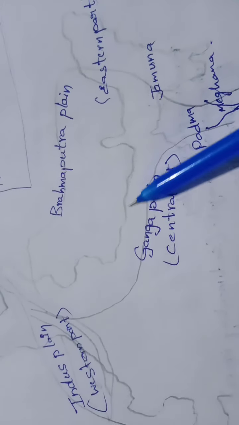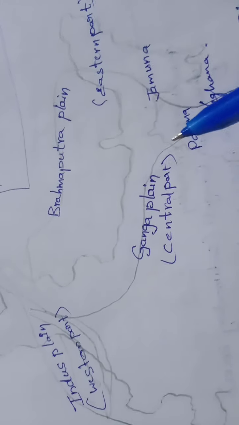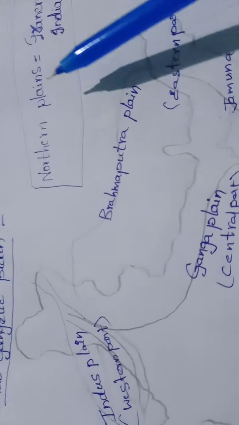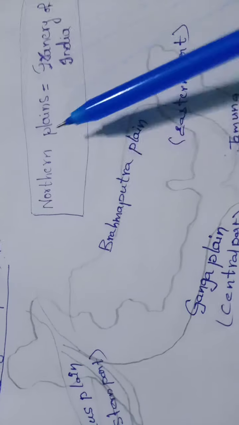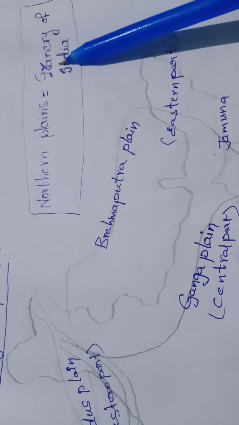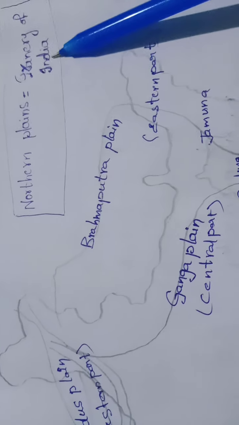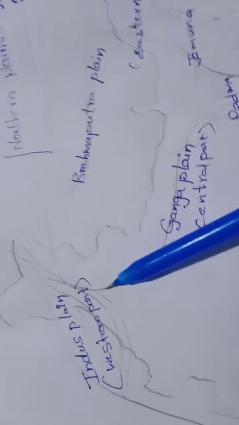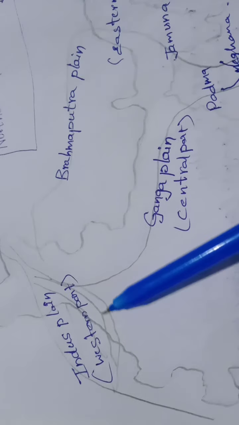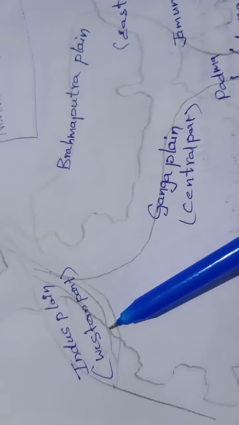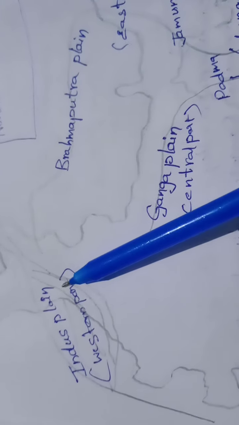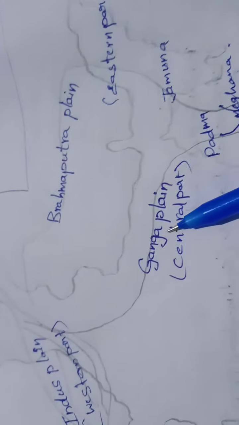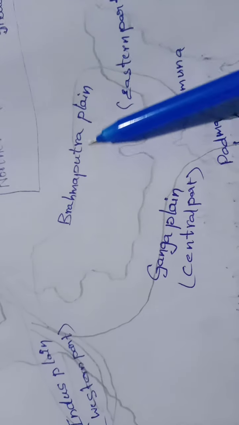So most of the areas near the rivers are covered with alluvial soil. So the northern plains are familiar by the name Granary of India. Small branches joining with the main river, we call tributaries. Indus has 5 tributaries, Ganga has so many tributaries, and also Brahmaputra.